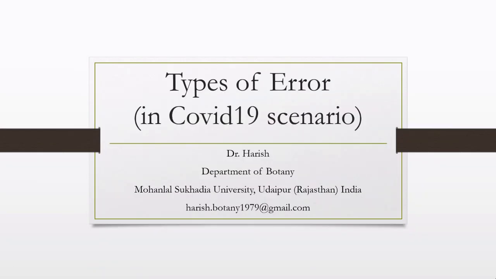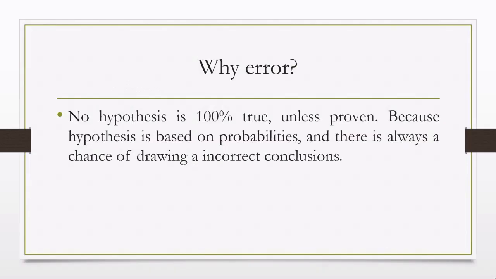Hello everyone. Let's understand the types of error in statistical analysis under the given COVID-19 scenario. So why should we understand the types of error? Because no hypothesis is 100% true unless it is proven. Hypotheses are based on certain probabilities and there is always a chance of drawing an incorrect conclusion.